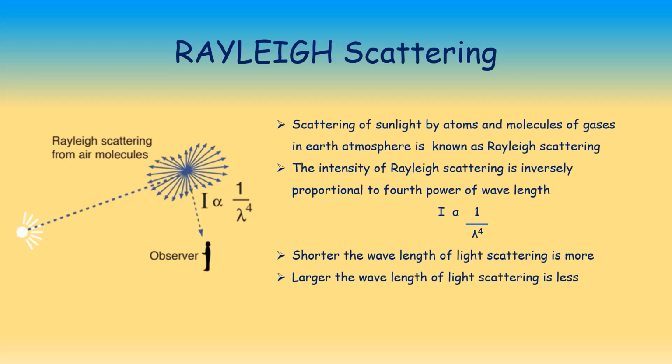The shorter the wavelength of light, the more the scattering. The larger the wavelength of light, the less the scattering.